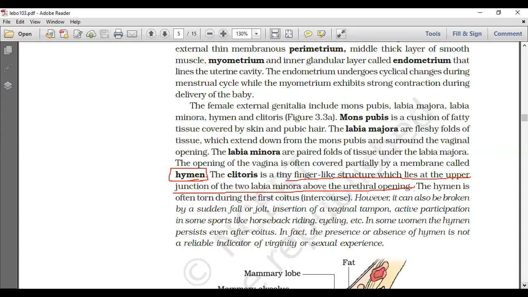The hymen is often torn during the first coitus, that is, intercourse. However, it can also be broken by a sudden fall or jolt, insertion of a vaginal tampon, or active participation in some sports like horseback riding and cycling. In some women, the hymen persists even after coitus. In fact, the presence or absence of the hymen is not a reliable indicator of virginity or sexual experience.